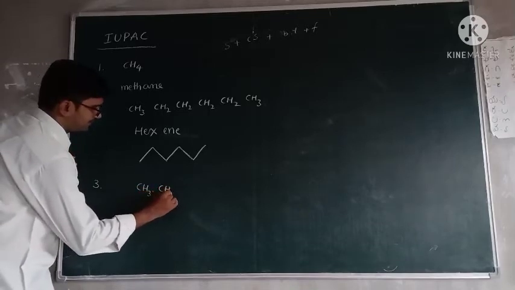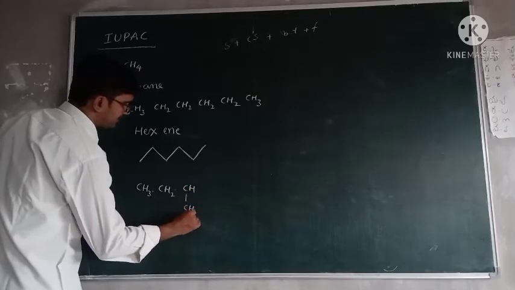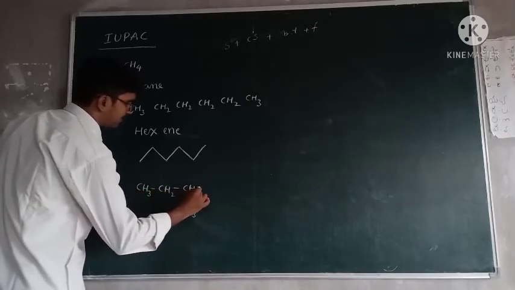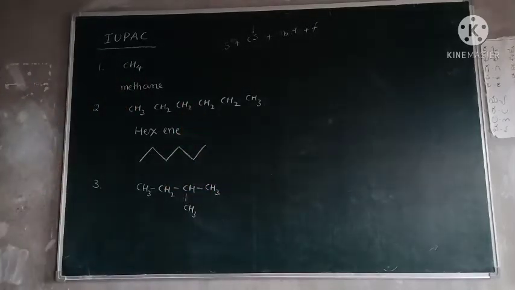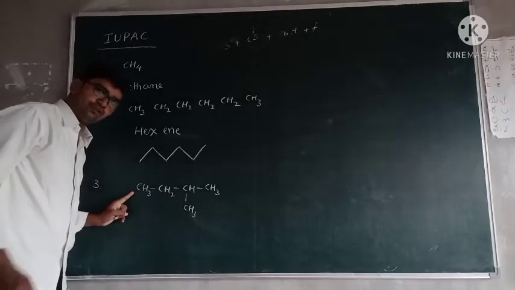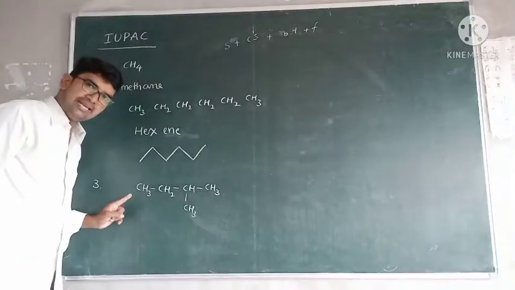CH3, CH2, CH, CH3, CH3. What is this compound name? Very simple. Any functional group? No. Any multiple bond? No. Any substitution?